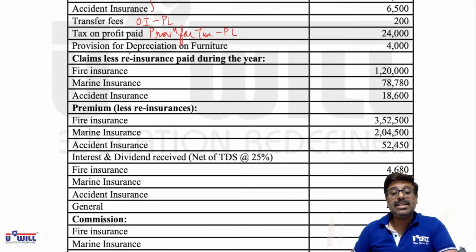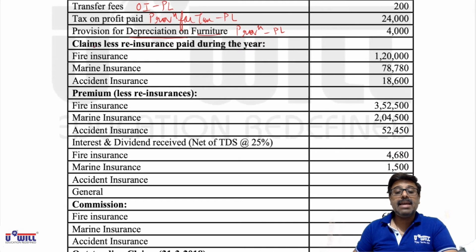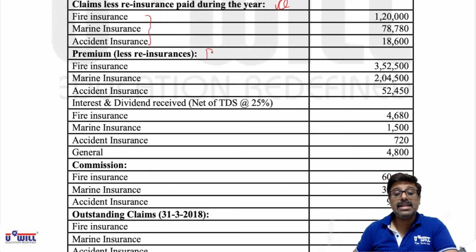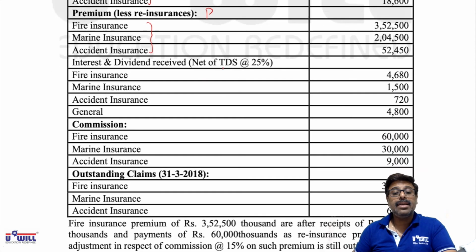Provision for depreciation on furniture will come in provisions in the P&L account. Provisions other than tax will also come in provisions in the P&L account. Claims less reinsurance paid during the year are marked as CL, all the three amounts. Premiums less reinsurance are marked as pre, all the three amounts.